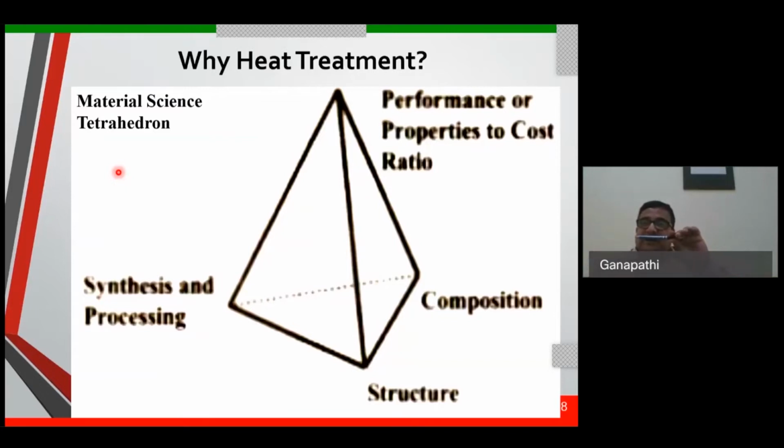I hope everybody understands this. Properties of any material come from its chemical composition. Steel has a chemical composition of iron, carbon, chromium and so many other things. Brass may have a composition of copper, zinc and other things, right? Basically, the performance or properties of a material come from its chemical composition. It depends upon the chemical composition. That is why selection of the material comes into the picture.